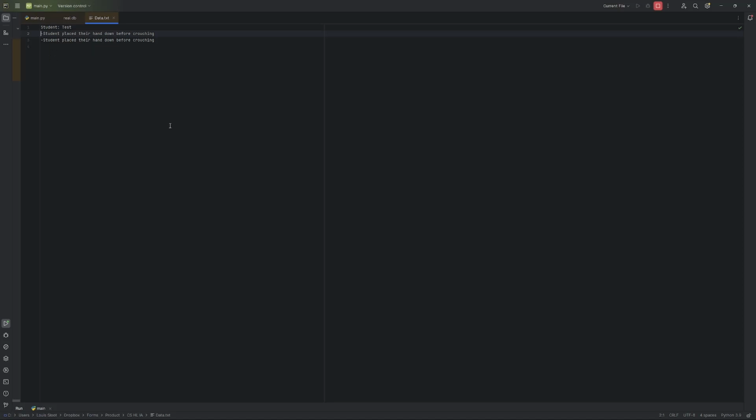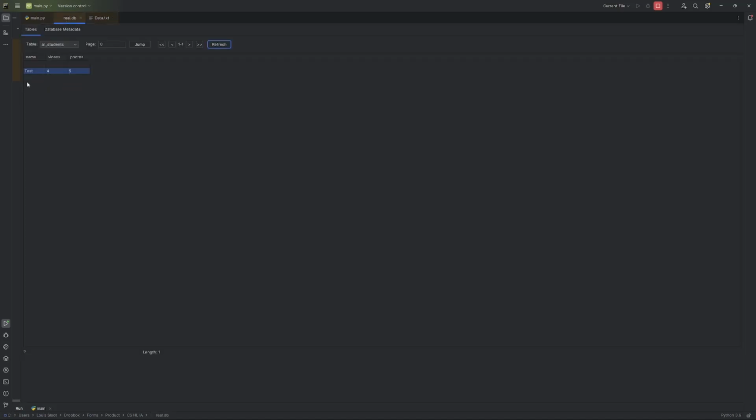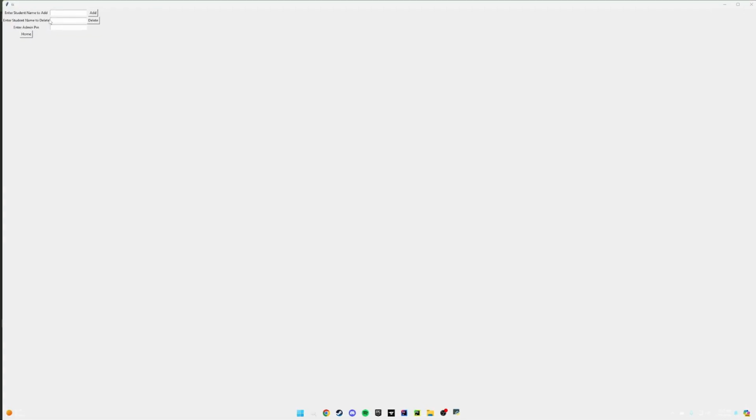My sixth CFS was giving my client the ability to store the program's results to a text file, and I fully met this criterion. In fact, I developed data storage methods for my program that went beyond what I originally intended. We see here that a text file is used for longer strings, and an SQL database is used to contain all the student names as well as how many videos and photos have been uploaded for them. To interact with the SQL database, my user goes to the Edit Students page, chooses a student name to add, and inputs the admin PIN. Again, improper names such as non-alphabetical names are checked for here.